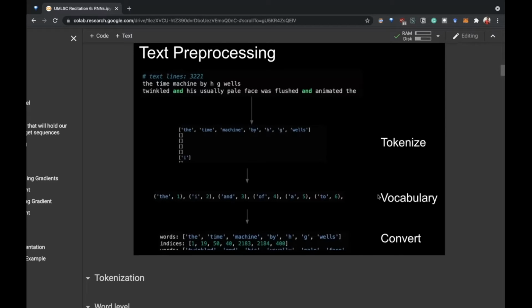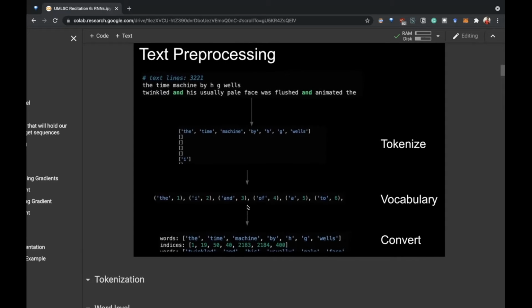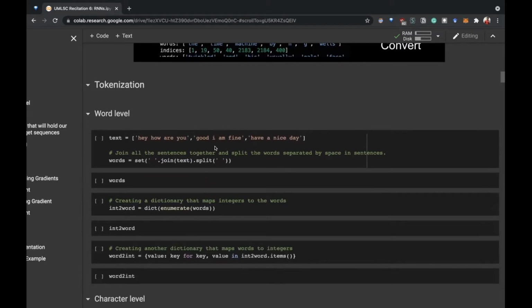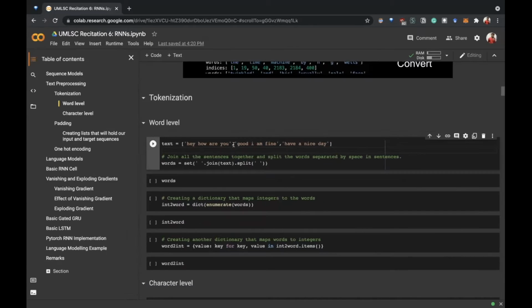Then we form a vocabulary out of it. Vocabulary is basically all the words in your data. So you take a set of the tokenized words, form a vocabulary, and assign numbers to each of the words. Then you convert the data, which was initially in terms of words, into numbers. We do this because machines cannot directly read words. Humans can read words, but machines can't. So we convert the text data into numerical data. For simplicity, here we have taken the text data as just these three lines, but you can take a data set and work on it.